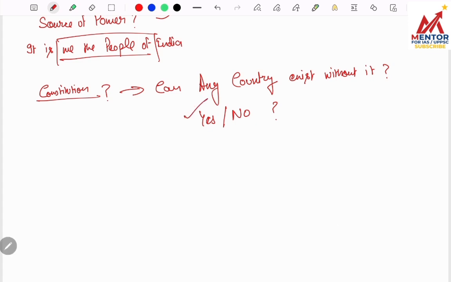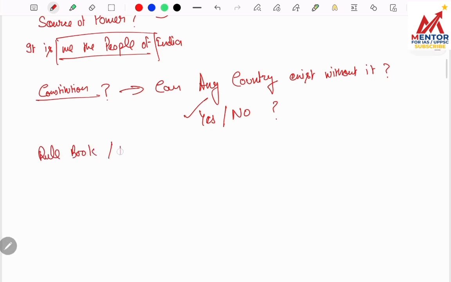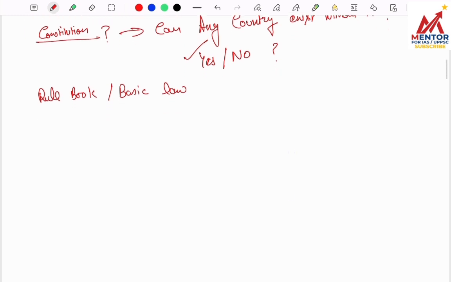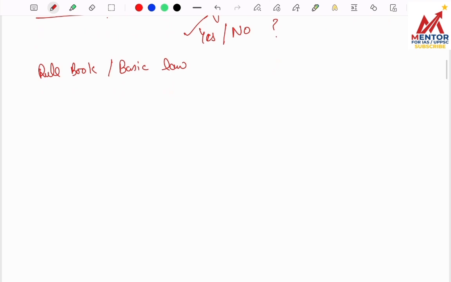See, what's the role of constitution? Constitution is a rule book or basic law. So for functioning of any country, we required different sets of law. So I will explain you with a simple example. Suppose you are going to play cricket. In that game, there are various rules defined from the beginning only. Like in cricket, you know, there are two teams. In each team there are 11 players.